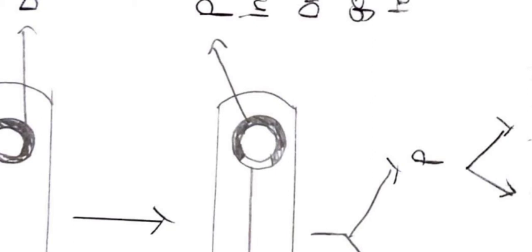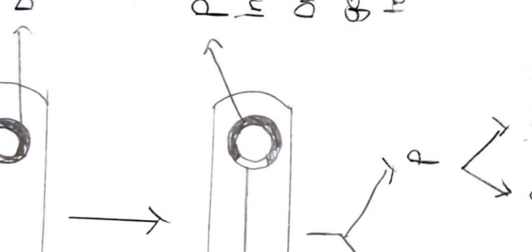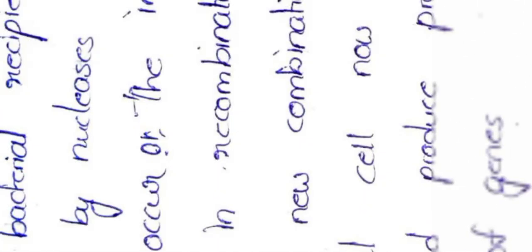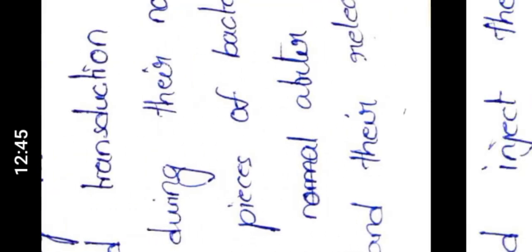And this recombinant genetic material will be seen in the new cells, that means new bacterial cells after binary fission. Okay, so this is how this bacterial genome genetic recombination is done.